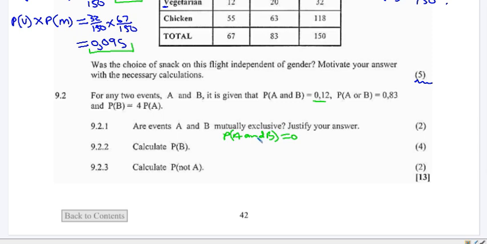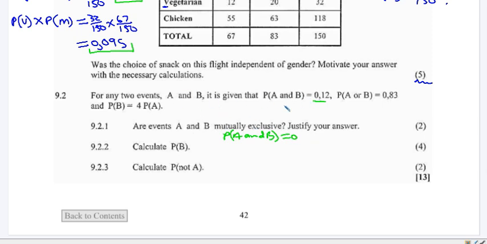So mutually exclusive events are those events which do not have an intersection. That's why we are saying for mutually exclusive events, probability of A and B should be equal to 0. Right? Now, how do we show that the events are not mutually exclusive?